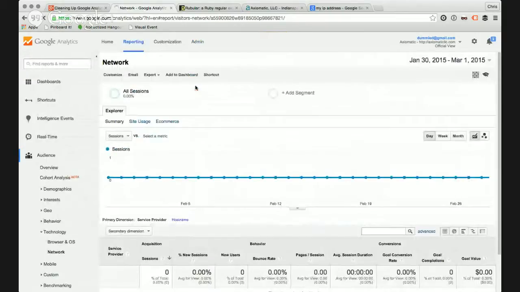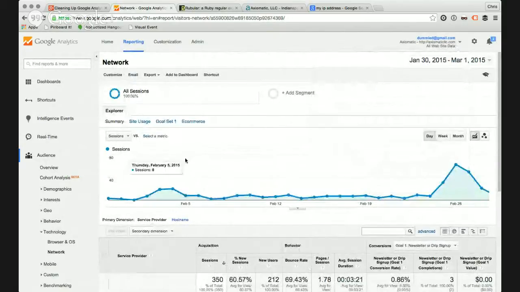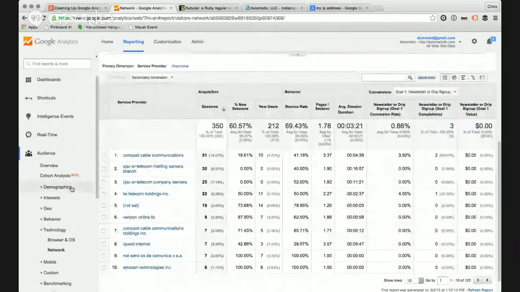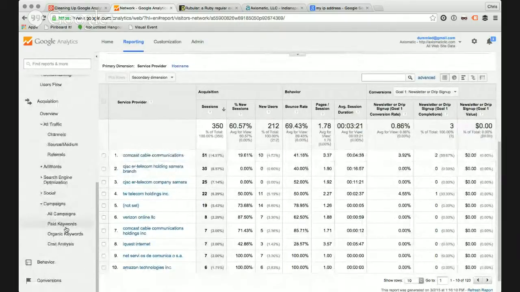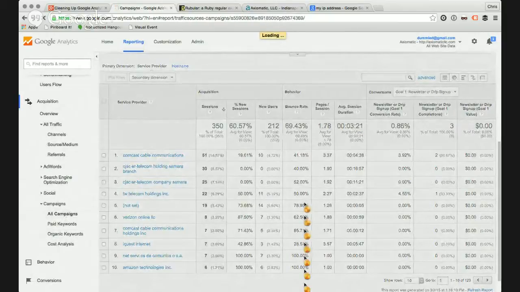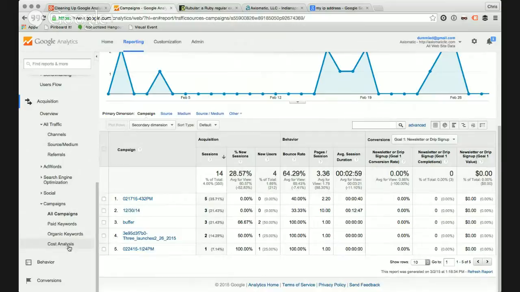So let's go back to reporting real quick, and we'll switch to our other view. Somewhere else I can look when I'm generally doing audits for people is campaign tracking, just to see if anything weird's in there. In this case, this is all expected. It may not look like it, but it is Buffer automatically adding campaign stuff. I have my own little snippet that takes care of these two, along with that one. So these are all to be expected.